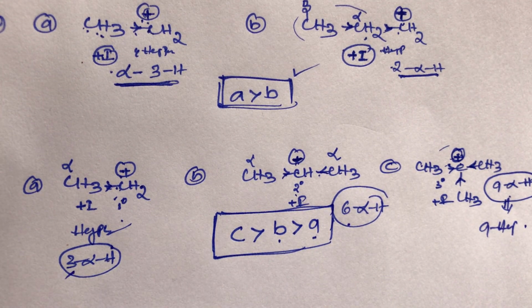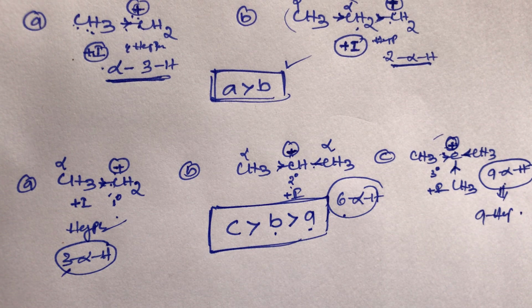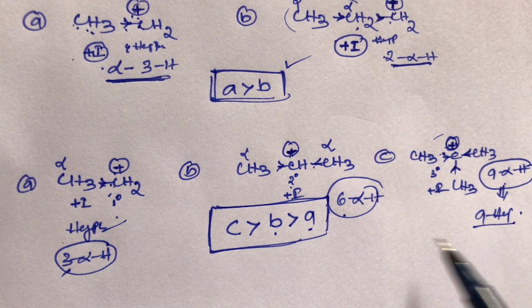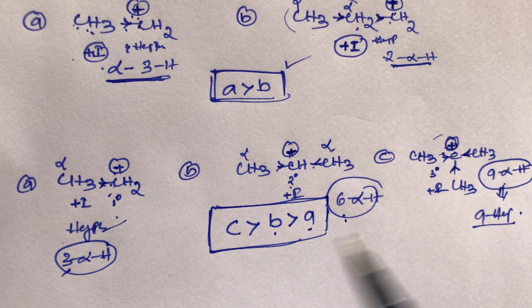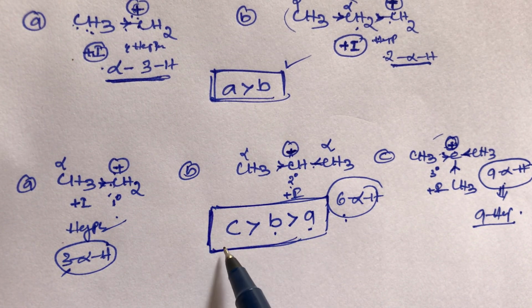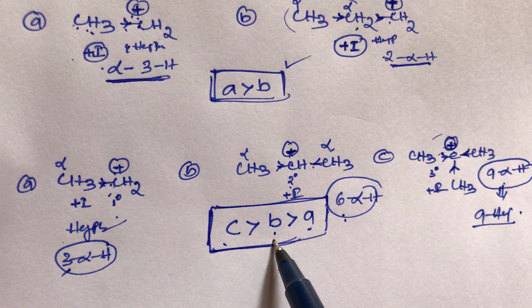So stability depends on the number of hyperconjugates also; the more hyperconjugates, the more stable. C compound has 9 hyperconjugates, B compound has 6, A compound has only 3. So the stability order is C is more stable than B, and B is more stable than A.